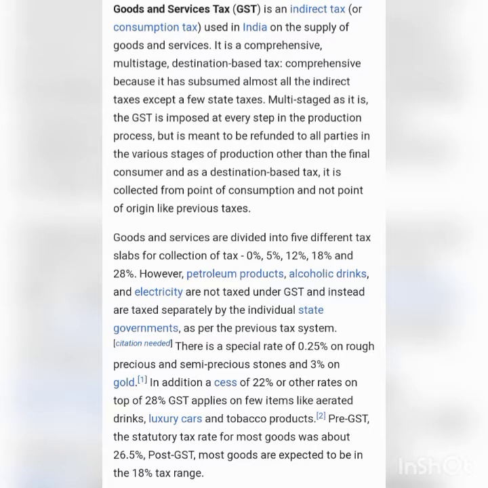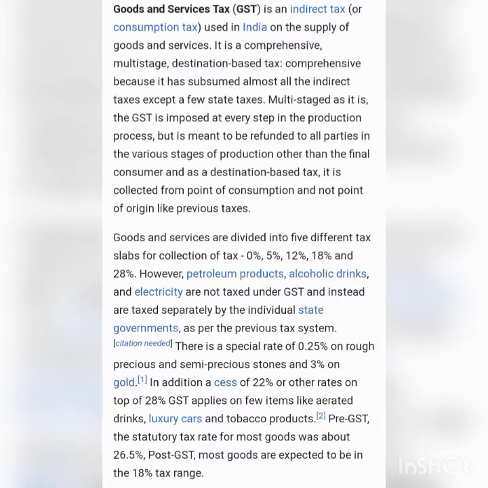IGST means Integrated Goods and Services Tax. Revenue collected under IGST is divided between the central and state governments as per the rates specified by the government. IGST is charged on transfer of goods and services from one state to another. Import of goods and services is also covered under IGST.